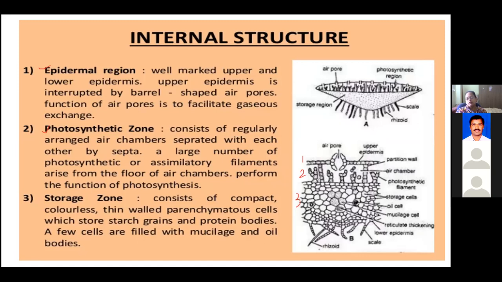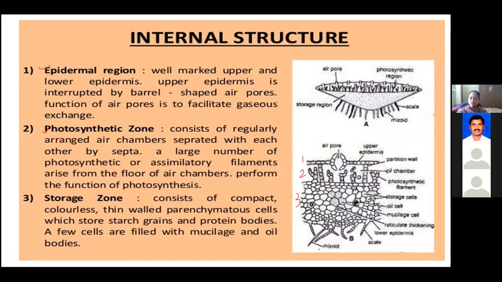Now, in these assimilatory filaments, we can see the presence of chloroplasts, and this zone is a green colored zone. As the chloroplasts are there, they contain the chlorophyll pigment, helping in performing photosynthesis. Am I clear? I repeat this. Photosynthetic zone.